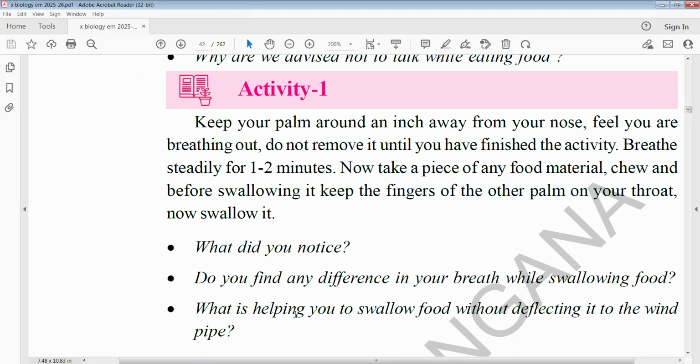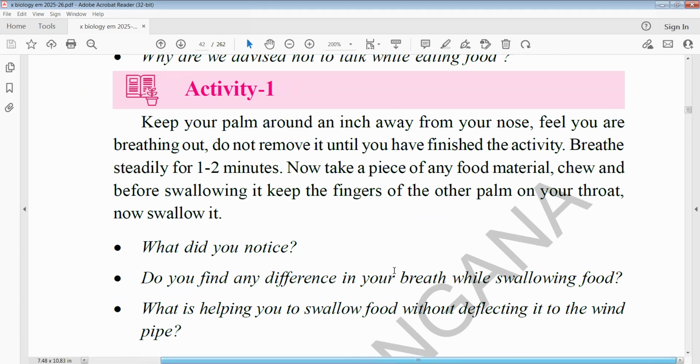So here is one of the experiments they have given. Keep your palm around an inch away from your nose. Feel your breathing out. Do not remove it until you have finished the activity. Breathe steadily for 2 minutes. Now take a piece of any food material. Chew, and before swallowing it, keep the fingers of the other palm on your throat. Now swallow it. What do you notice? Do you find any difference in breath while swallowing food? So what is helping you to swallow food without deflecting it to the windpipe?